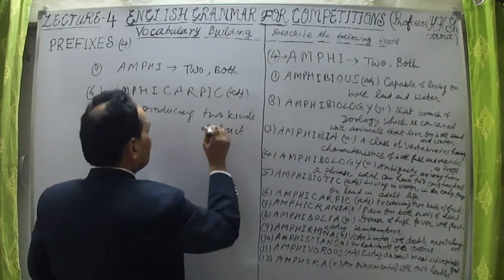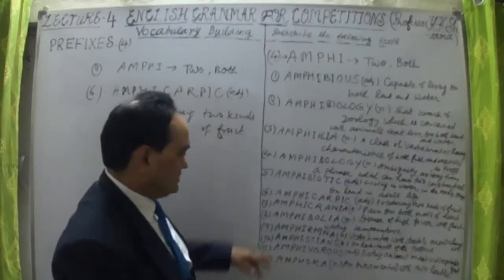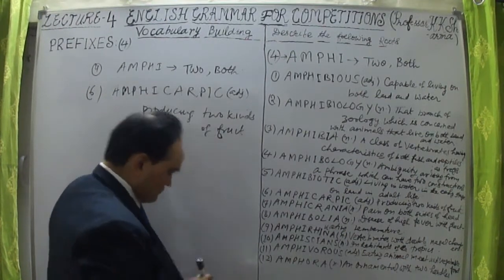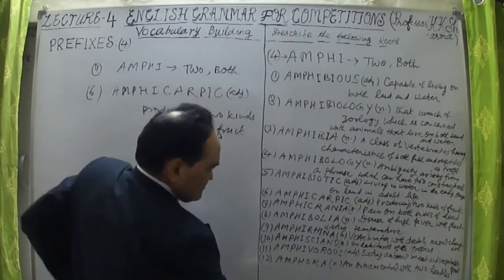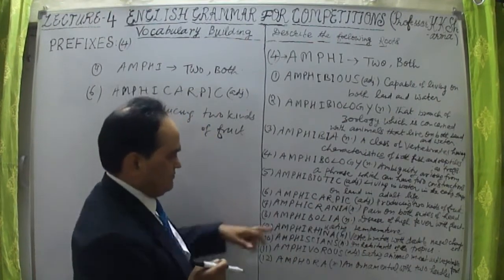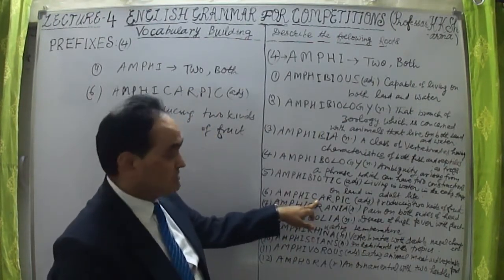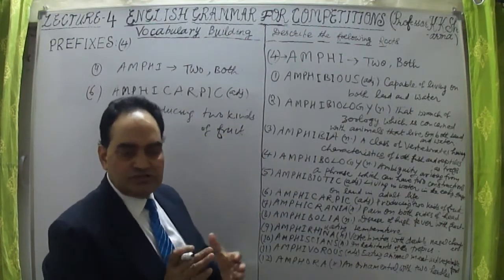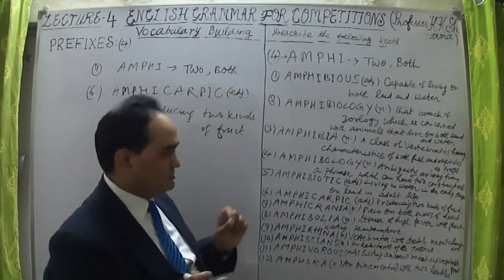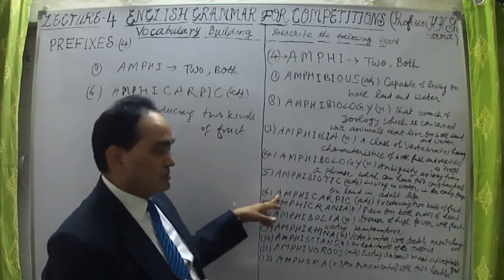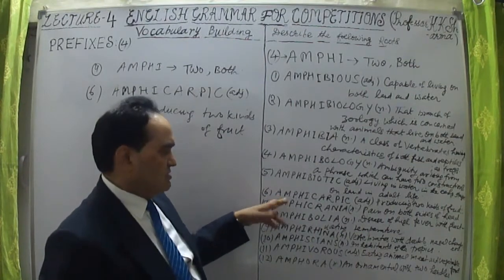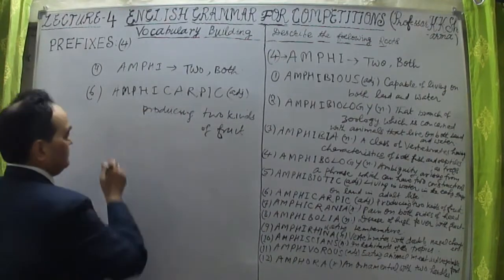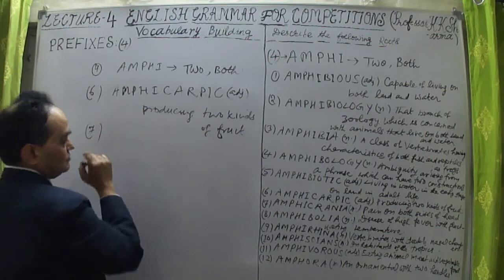Those plants are known as amphicarpic plants. This is an adjective, as I have written down here. That kind of plants or trees which are producing two kinds of fruits, right, two kinds of fruits are coming. This is from botany, or plant science. So amphicarpic. And the seventh word, let me talk about.